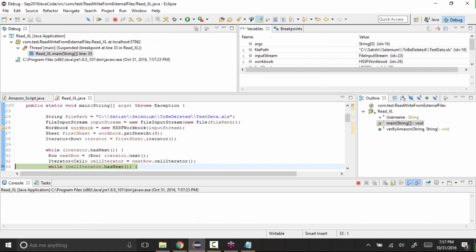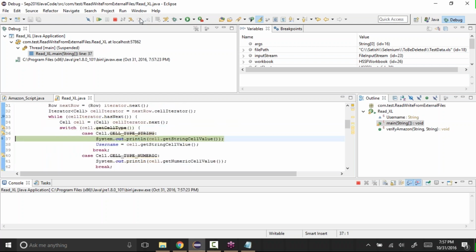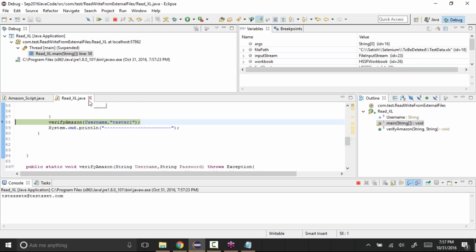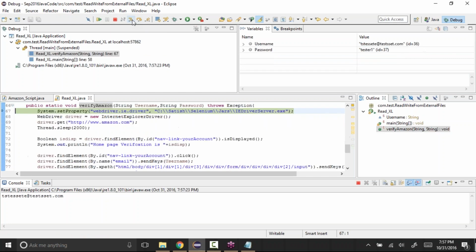Okay, see, it came here. So let's go into the step. Here we got the first username, and then we are storing that value into the username, and we have a break. Then it came here. So now we are calling the verify Amazon method that we just created. Step into, I'll go into that function. Now whatever code is there in that method, it's going to execute it.